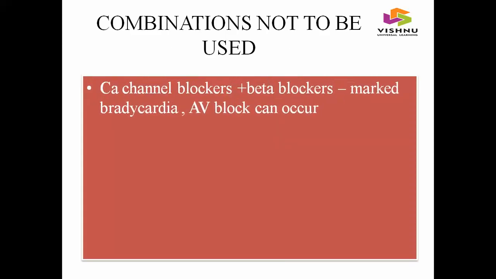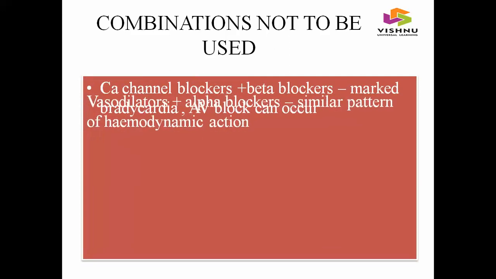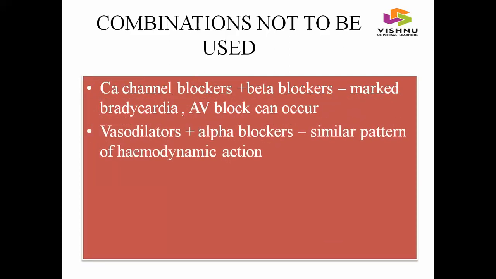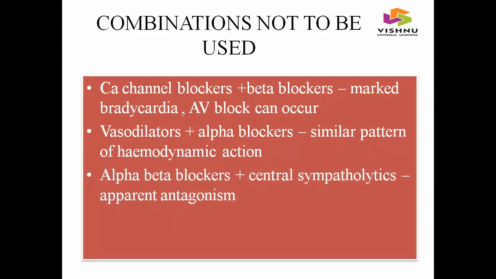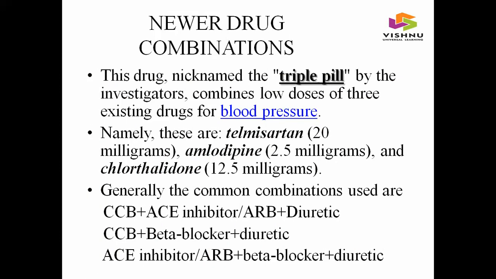First one, calcium channel blockers and beta blockers should not be used in combination. It may lead to marked bradycardia, meaning decreased heart rate, and AV block can occur. The next combination not to be used is vasodilators and alpha blockers. As they both have the same action, it leads to a synergistic effect. And the next combination not to be used is alpha beta blockers and central sympatholytics. As they have opposite effects, there may be an antagonistic effect.